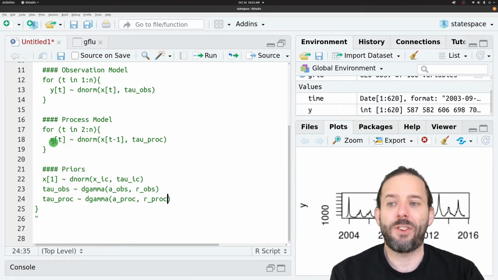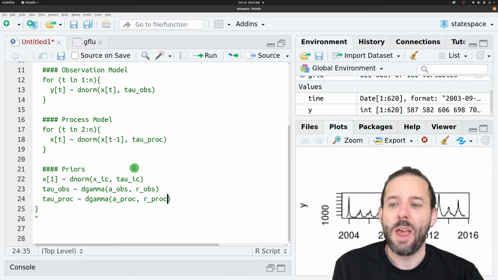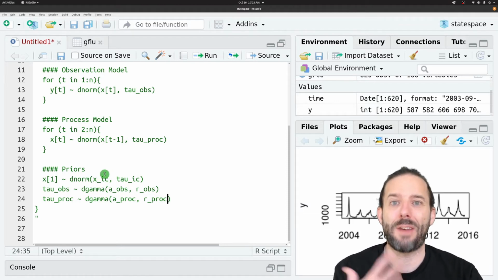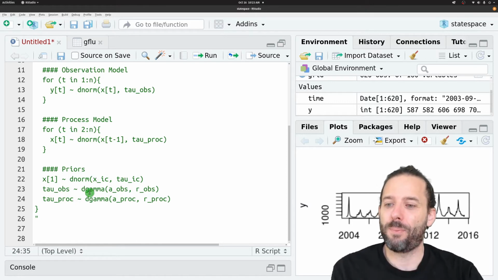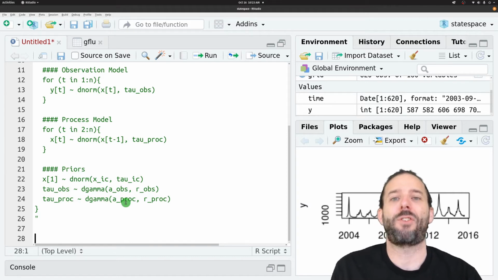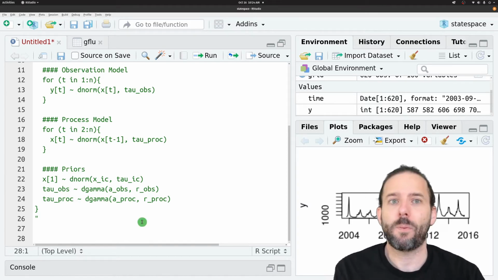For the latent state, we can get the current value from the previous time step as normally distributed around that value plus some error. And then the priors are a normal distribution around the initial condition, around that starting latent value, and then gamma priors on our precisions, on our variance measures. And that's the model that we're going to pass to JAGS.